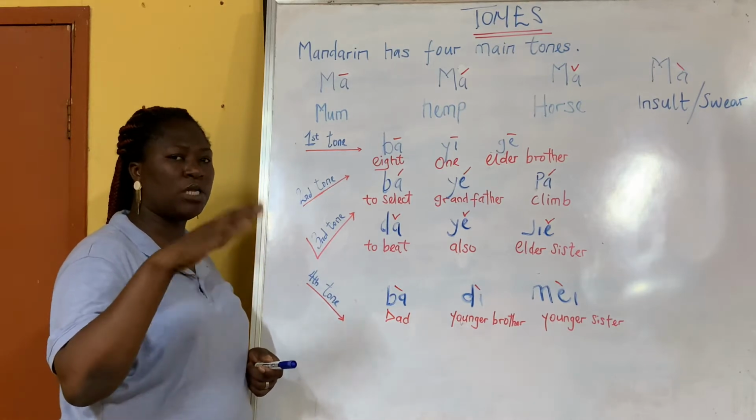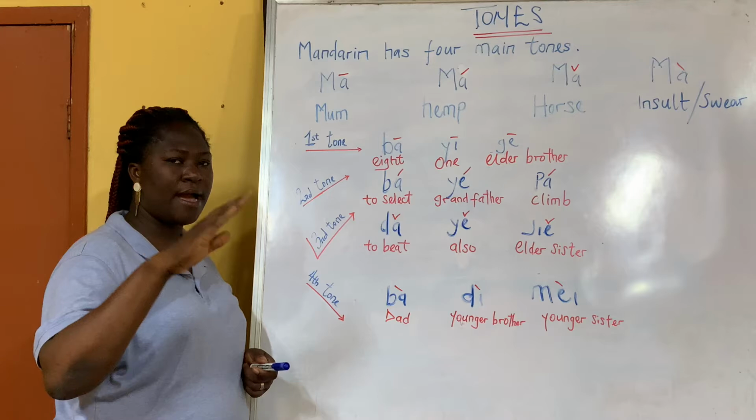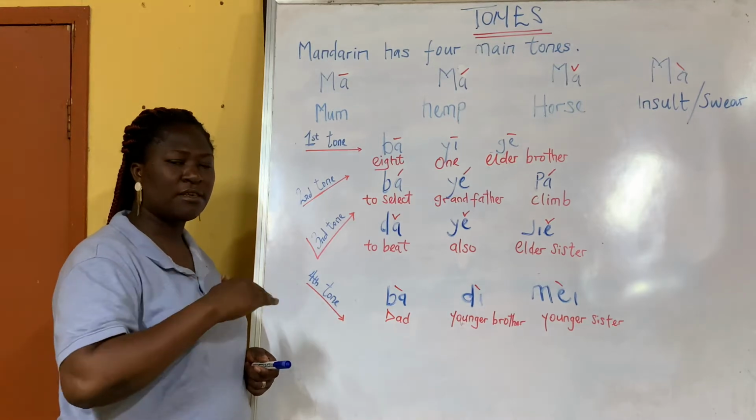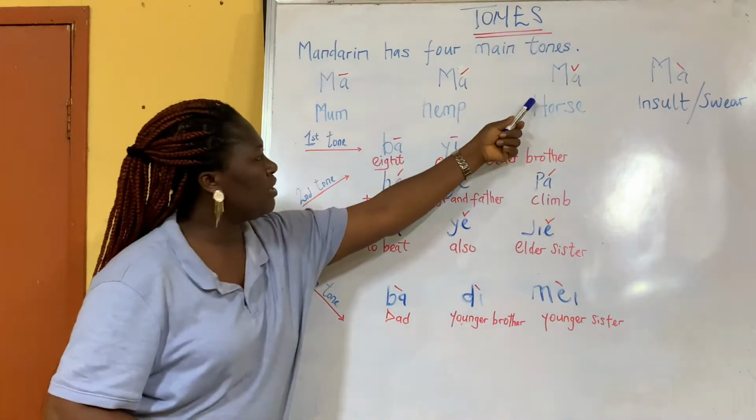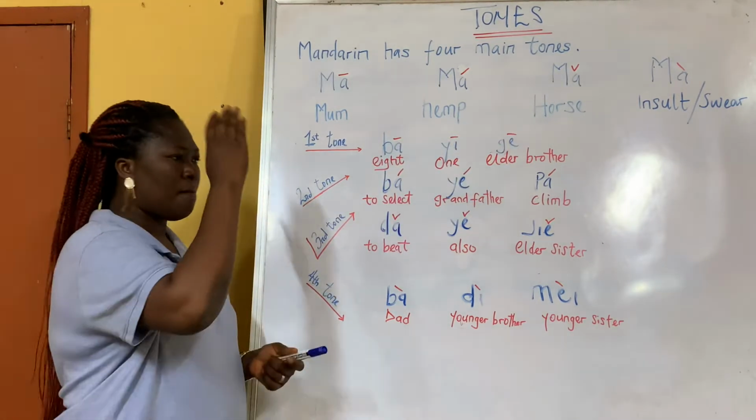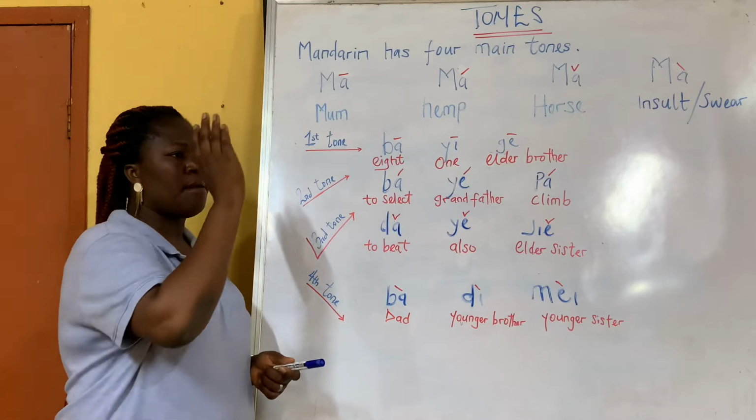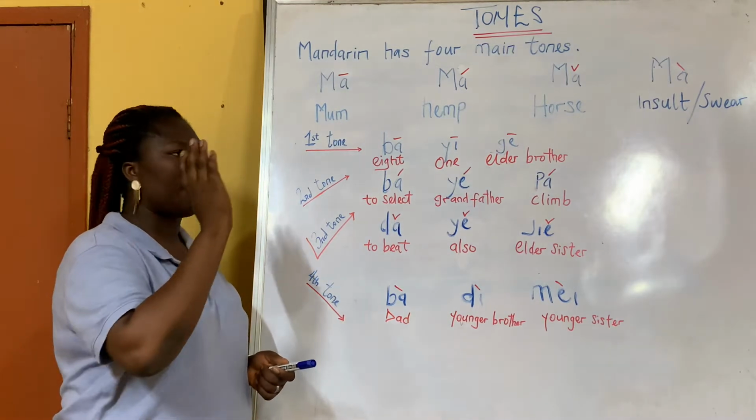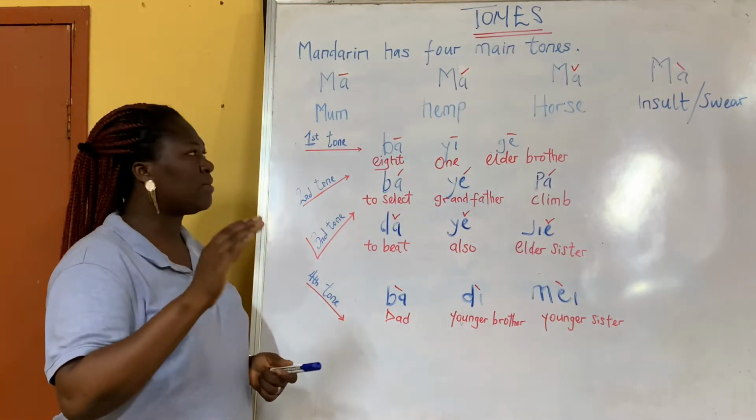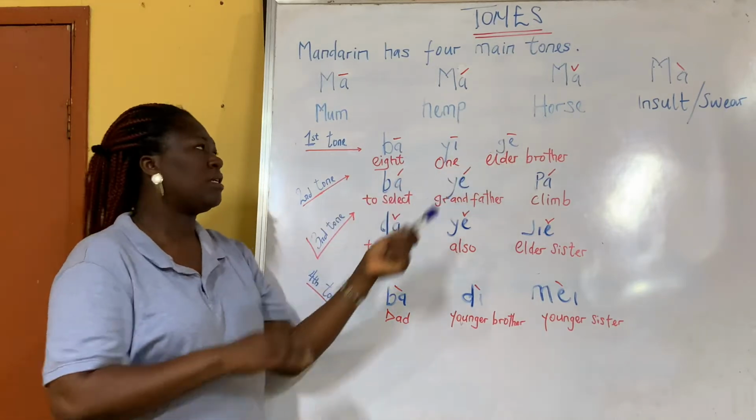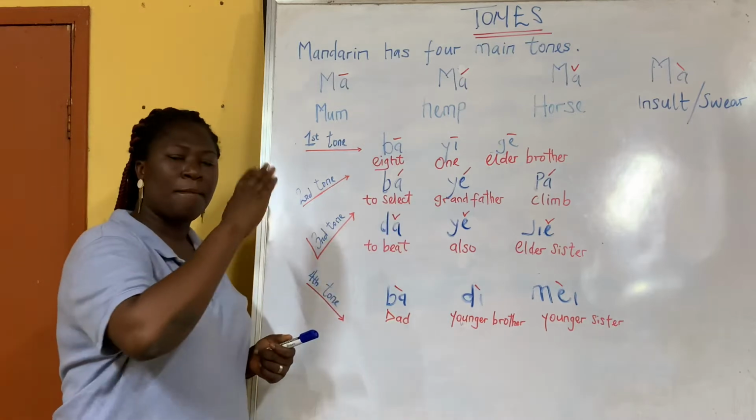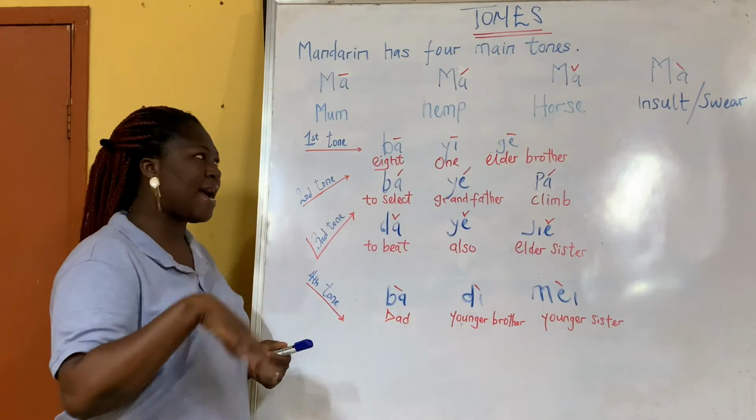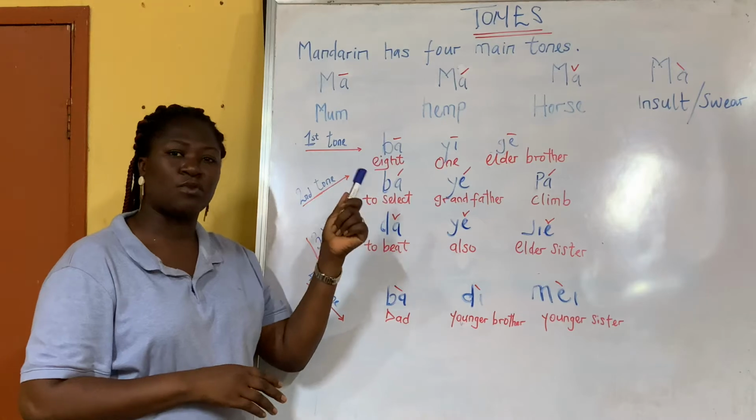Ma, which means what? Help. Then the third tone is ma, ma, which means what? Horse. It falls, then it goes up. While the last one is ma, ma, which means what? Insult, or to swear at someone.